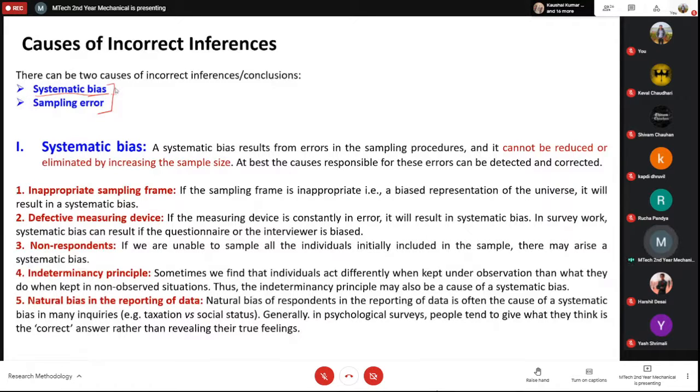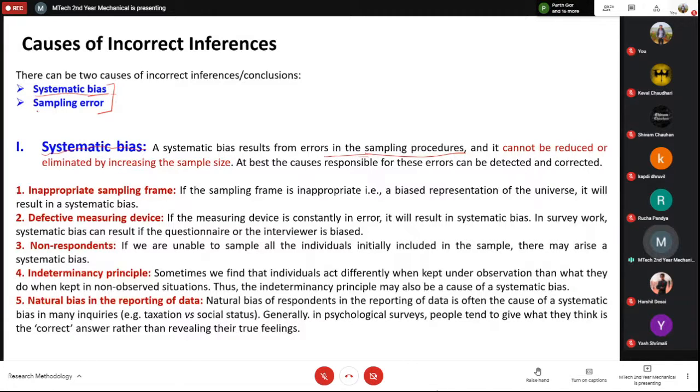Systematic bias results from the errors in the sampling procedure. So if you have some error in the sampling procedure, then this type of systematic bias occurs. And even if you reduce or increase the size of the sample, you cannot remove this systematic bias. So this is the error which is related to the sampling procedures.